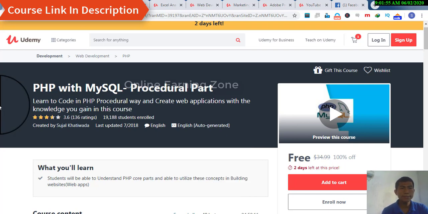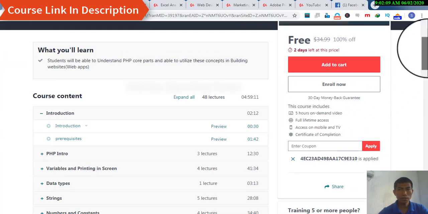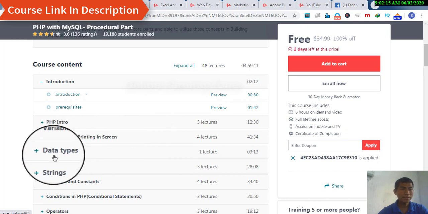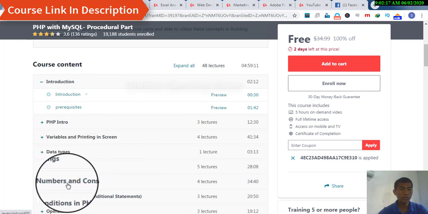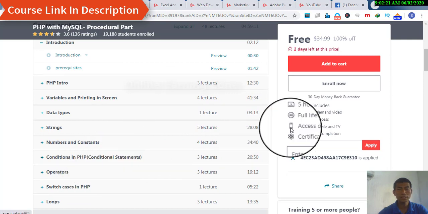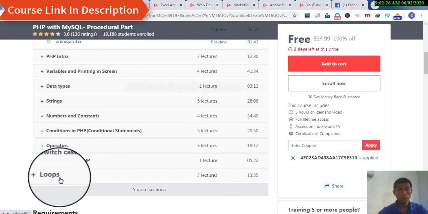Today's next course is PHP with MySQL procedural part. If you want to learn coding in PHP and want to design a web application, then this course is for you. So here you'll learn the basic concepts or the basic coding of PHP, like variables and printing on screen, data types, strings, numbers, and constants, conditions in PHP, that is conditional statements, operators, switch case in PHP, and loops.